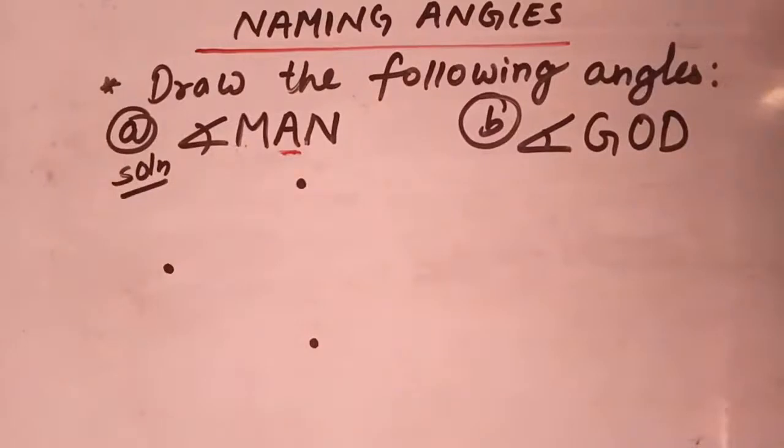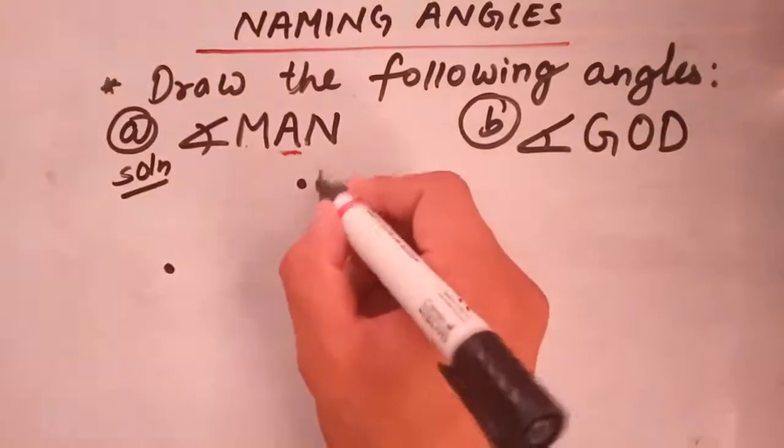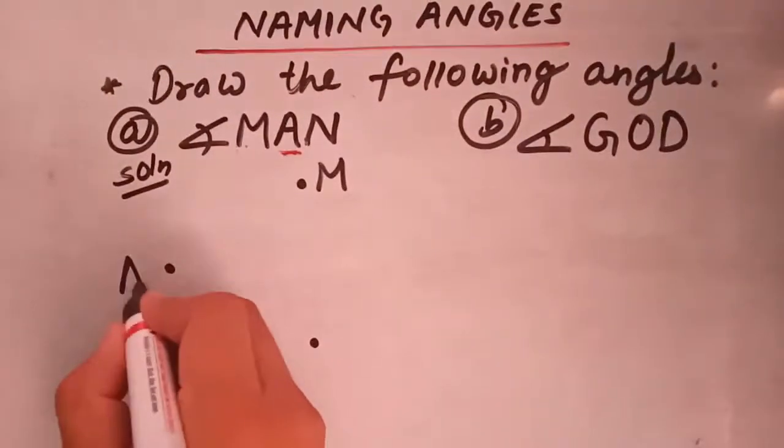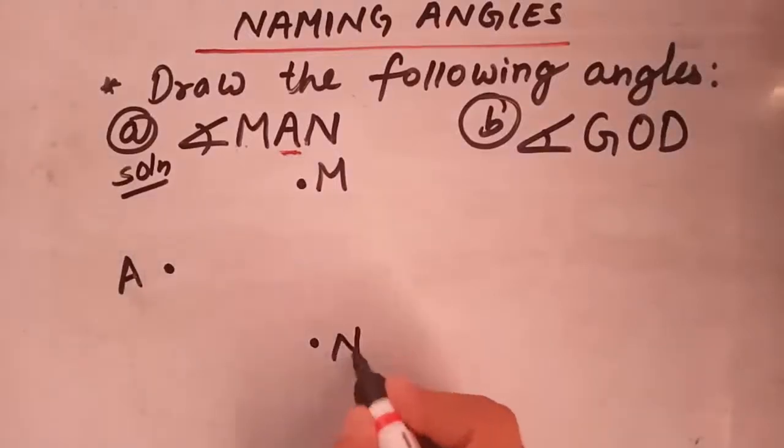So students, here I have drawn 3 points. As I have already told you, your vertex is A, so you have to be very careful with your vertex. So students, let's name them M, A, N.